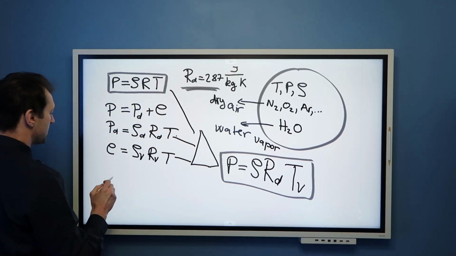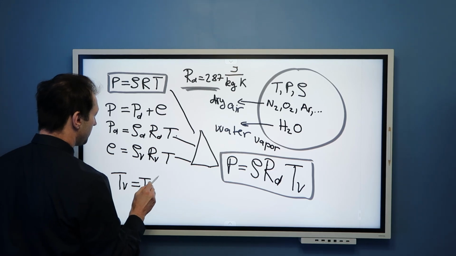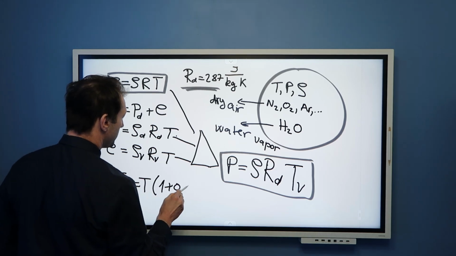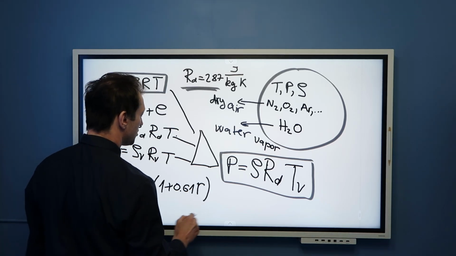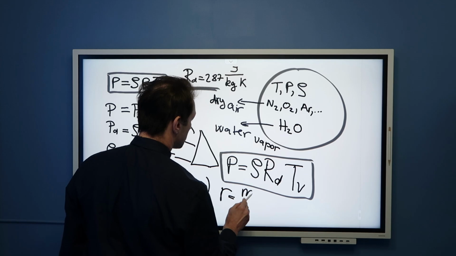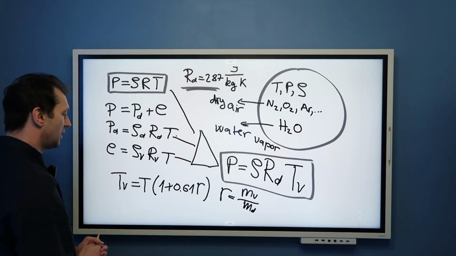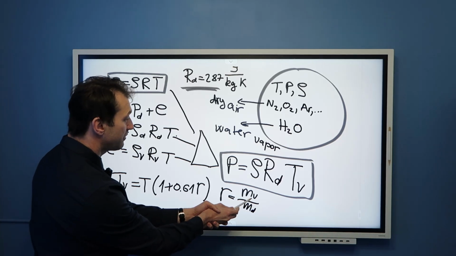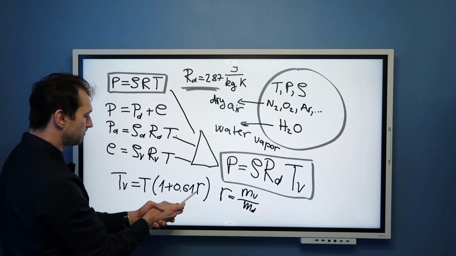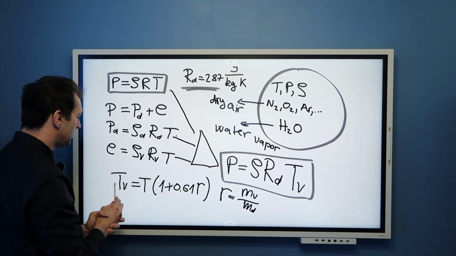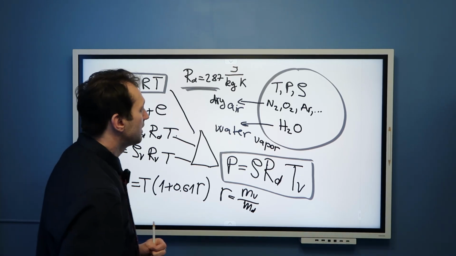And you know from my video on virtual temperature that it is equal to temperature times 1 plus 0.61 times mixing ratio, where mixing ratio is mass of water vapor divided by mass of dry air. I explained everything. So you can see if air is perfectly dry, mass of water vapor is 0, this collapses to 0. And then virtual temperature is equal to actual temperature. That makes sense.